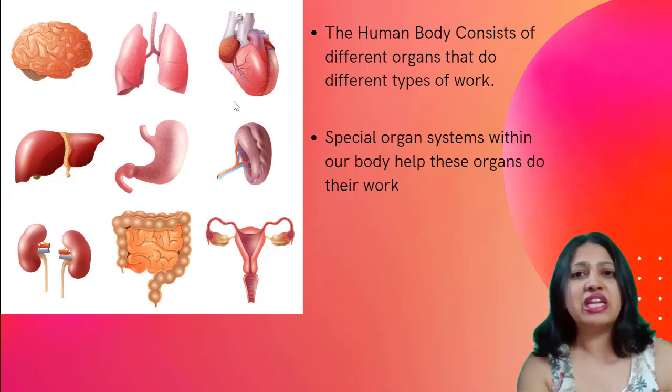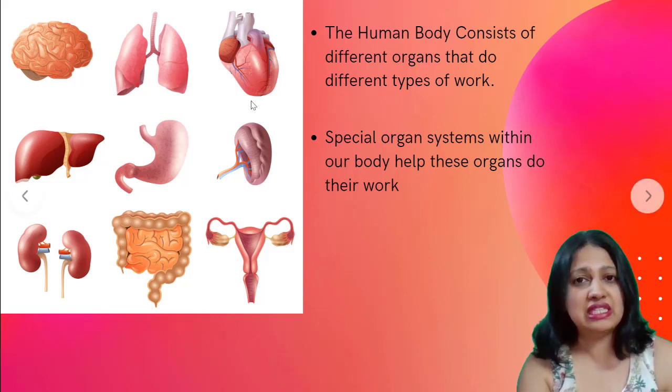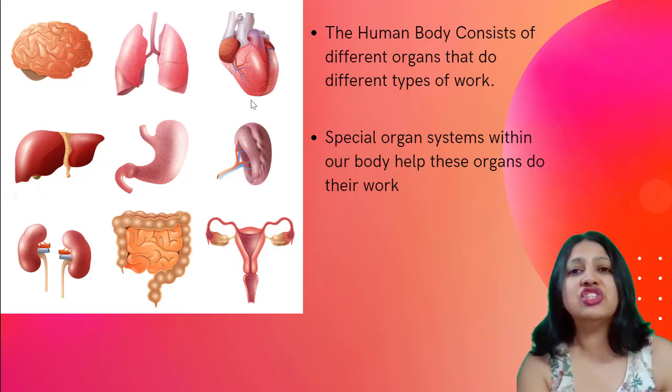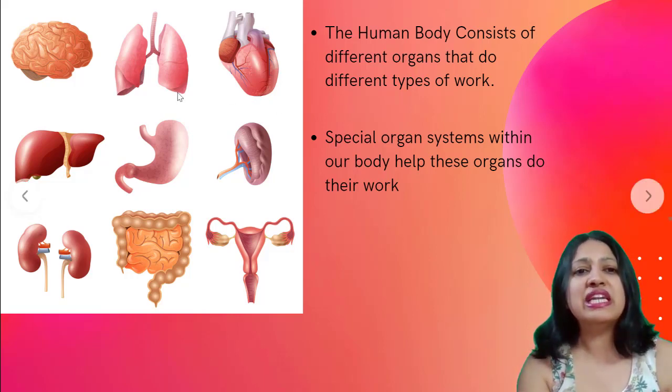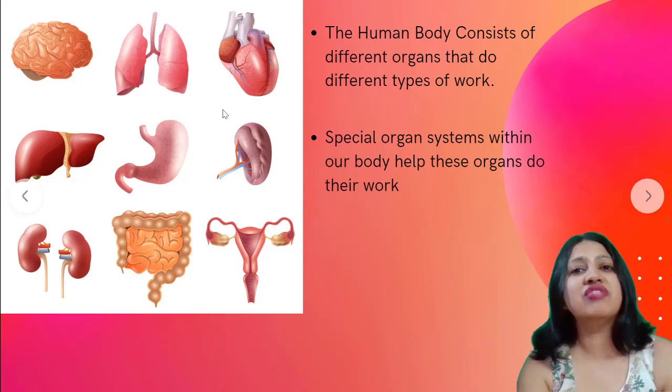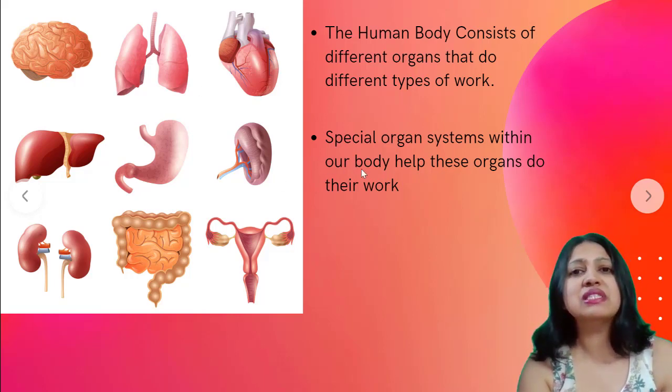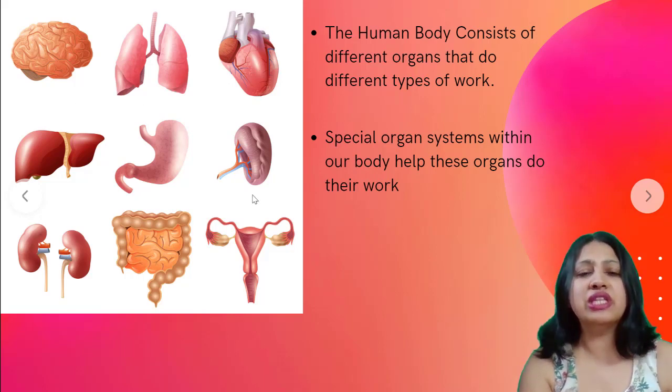For example, in our society we have teachers who teach us. There are policemen who protect us. So each role or each job has a function. So similarly, different organs also have different functions. Okay, so special organ systems within our body help these organs do their work. So there are also different organ systems that help these organs do their work.